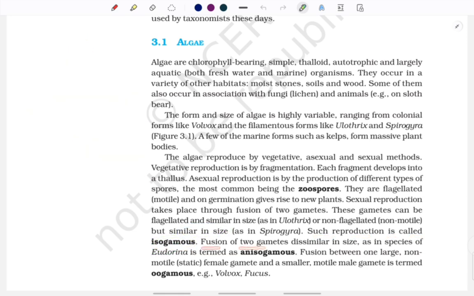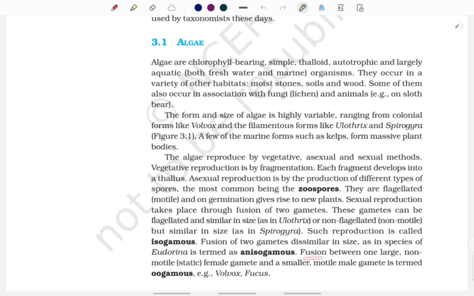Fusion of two gametes dissimilar in size, as in species of Eudorina, is termed as anisogamous. So isogamous is similar size, anisogamous is different size. An example of anisogamous is Eudorina.